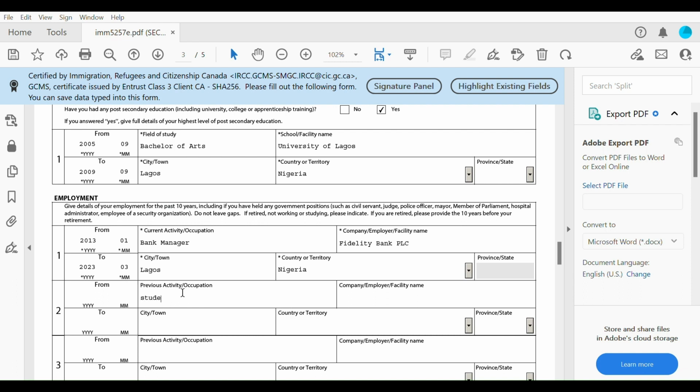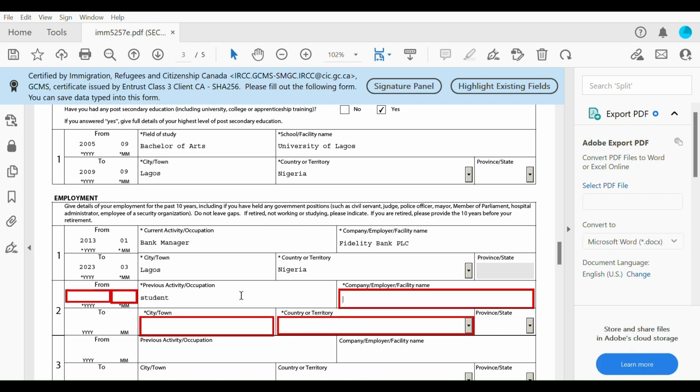If you're a student, you can put here that you were a student before you started work. You put in student, you put in your school name, from what time to what time. If you were unemployed, you put in that you were unemployed, you did not have any job at the time. For employer, you can just put here not applicable and stuff like that. I hope this makes sense to you guys.